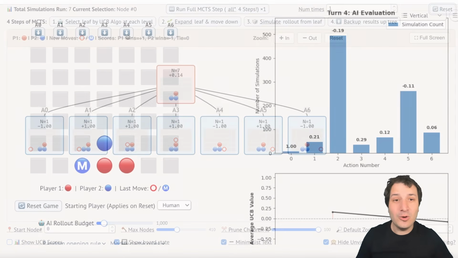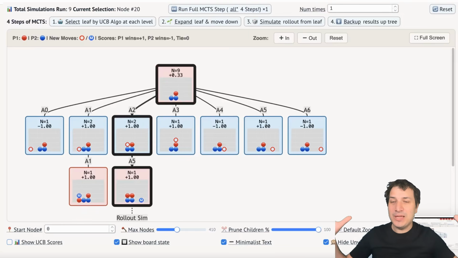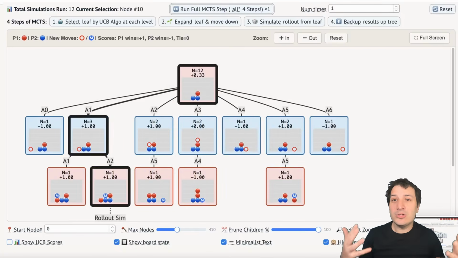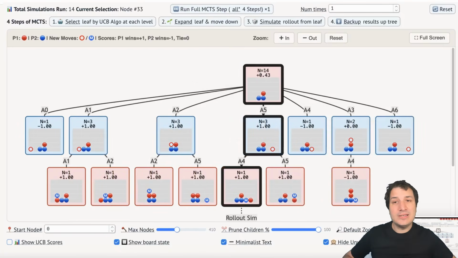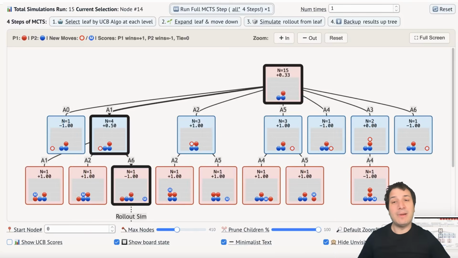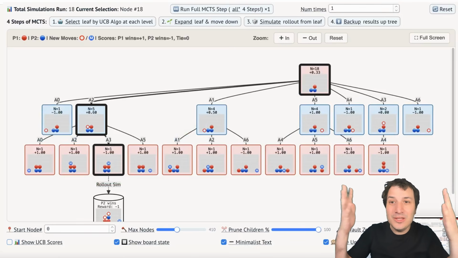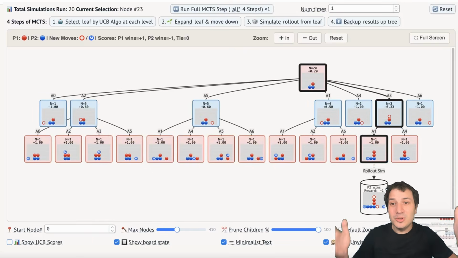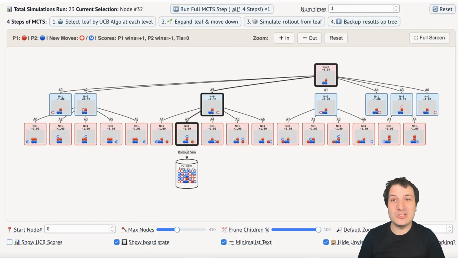In the next video, we're going to add on to this. We're going to use the same UCB algorithm to build up these big, beautiful trees using something called Monte Carlo Tree Search. Monte Carlo Tree Search is essentially the UCB algorithm, but letting it go deeper into the tree and building the tree up by using the UCB algorithm as a starting point. So that is why it's so important to know the UCB algorithm. It's used in the next evolution to build up the tree and decide good moves many layers down. And I've even included a link where you can play against the Monte Carlo Tree Search AI as well.